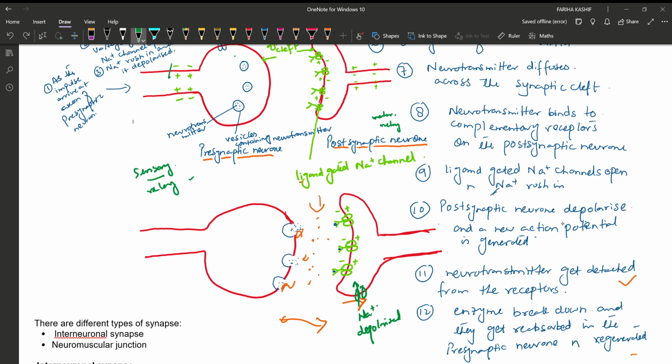Now then what happens to the neurotransmitter? The neurotransmitter will be destroyed by the enzymes which are present in this synaptic cleft, or they will be broken down. These neurotransmitters will be broken down by the enzymes, and then they will be reabsorbed by the presynaptic neuron. The enzymes present in the synapse break down the neurotransmitter, because eventually the neurotransmitter, after transmitting the impulse, gets detached from the receptor. So what happens to the neurotransmitter? The enzyme will break it down, and it gets reabsorbed in the presynaptic neuron and regenerated. Clear?